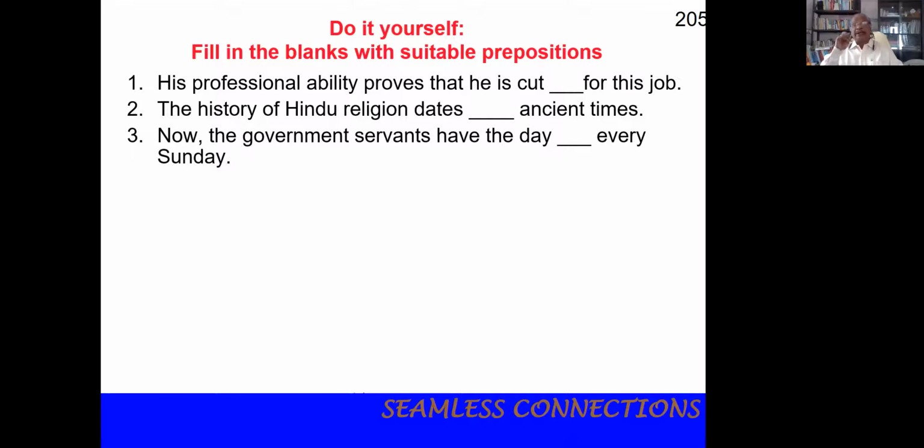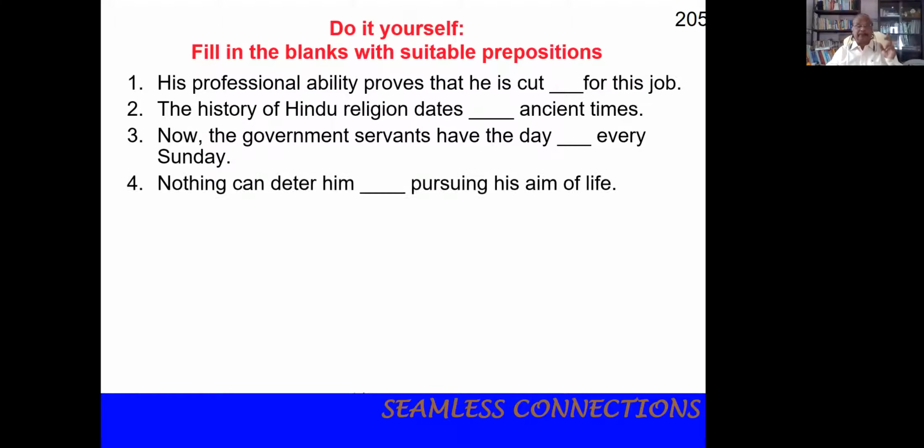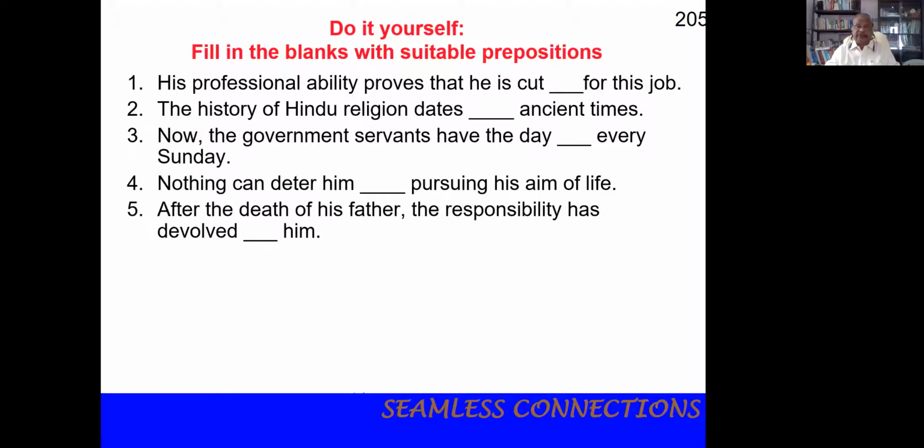Now, the government servants have the day dash every Sunday. Nothing can deter him, stop him, dash pursuing his aim of life. After the death of his father, the responsibility has devolved dash him.